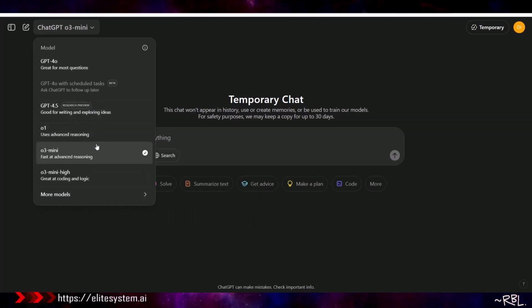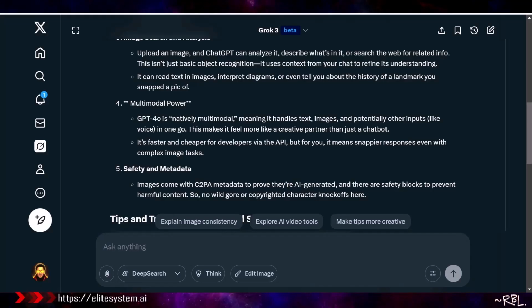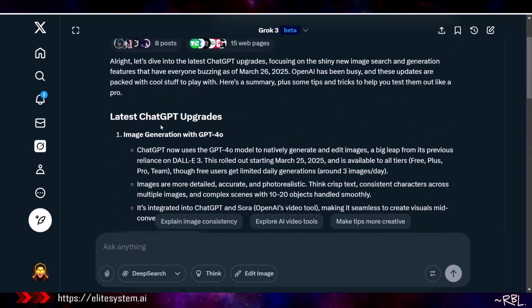So the latest image generation, let's stick to that. Guess what I'm going to do? Yes, sir. Let's use another AI to talk about another AI. Very cool, isn't it? Ladies and gents, latest ChatGPT upgrades.